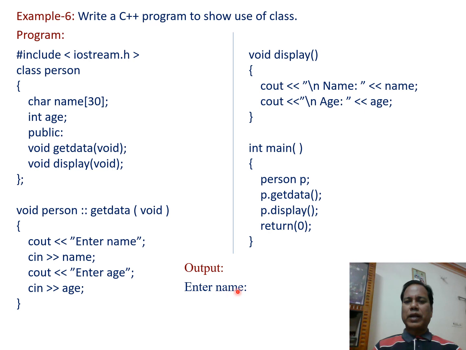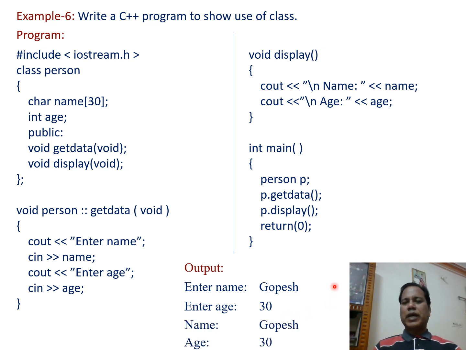Output: Enter name. So when you enter the name and enter the age, then name Gopesh, age 30 is entered. These data are taken in and then the name and age are displayed.